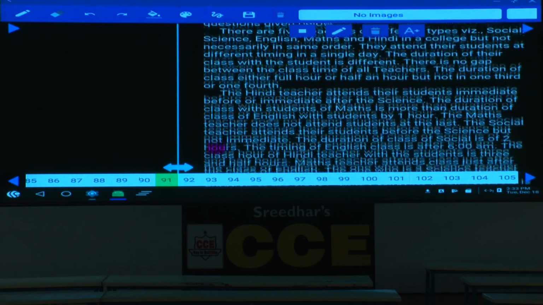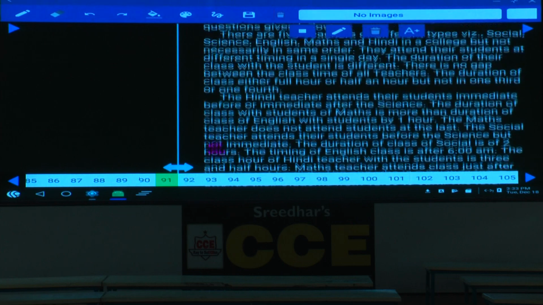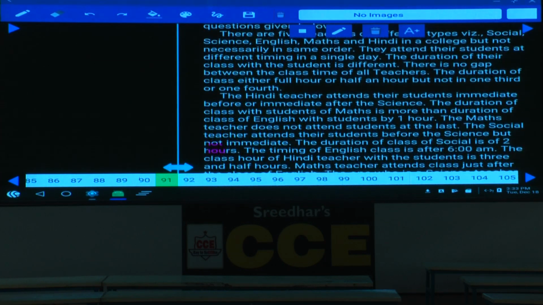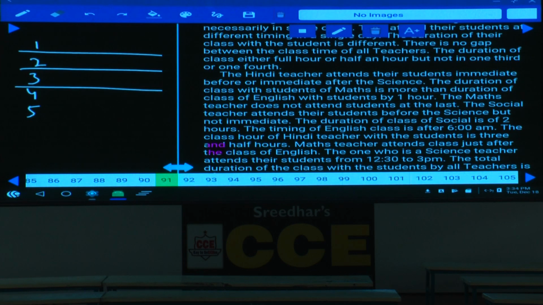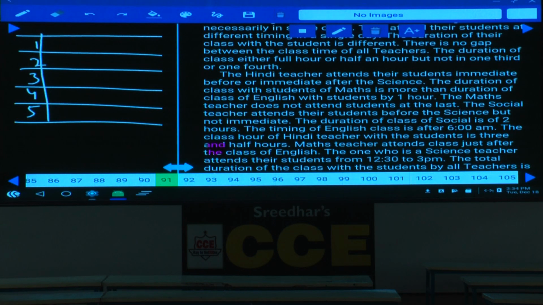Then the Hindi teacher attends their students. So how many teachers are there? There are only 5 teachers, isn't it? Now 1, 2, 3, 4, 5. Can you write like this or not? 5 teachers are attending at 5 different timings. And the duration is also clearly given here. Then the first one, Hindi teacher attends their students immediately before or immediately after science. Hindi and science must be adjacent to each other.